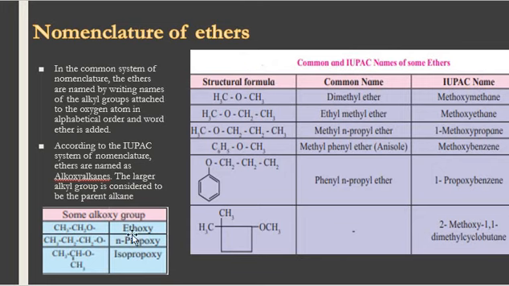And some alkoxy groups are like CH3CH2O is ethoxy, CH3CH2CH2O is propoxy or normal propoxy, or another group like (CH3)2CHO is isopropoxy. So this is all about the nomenclature of ethers also.